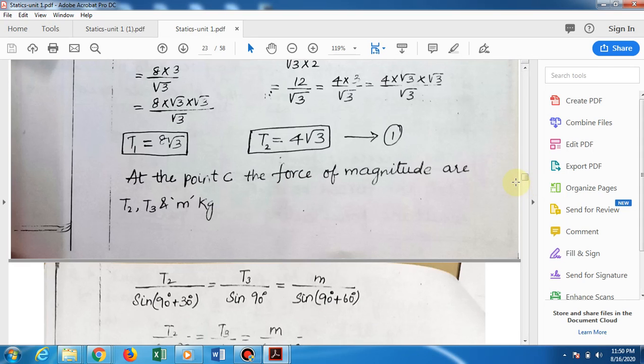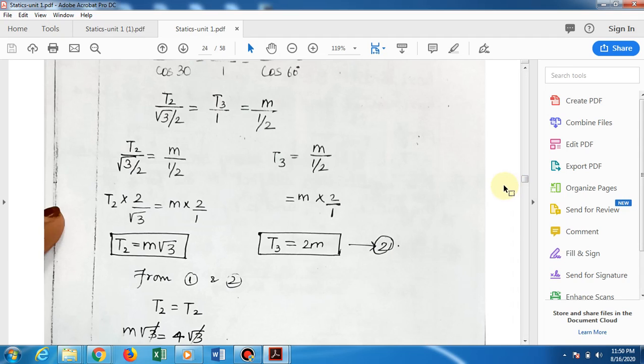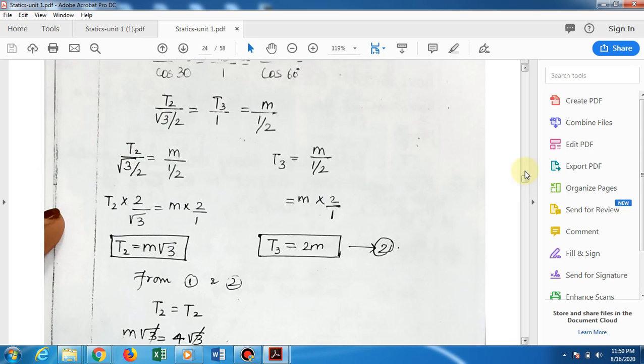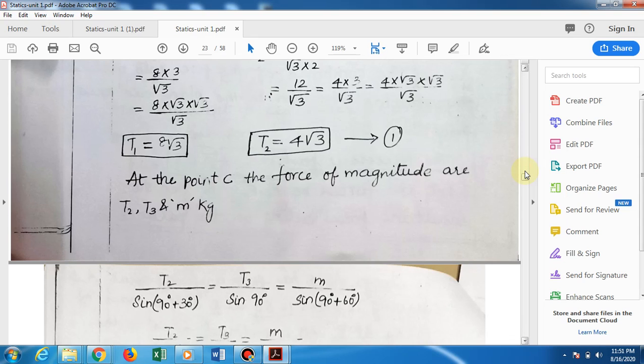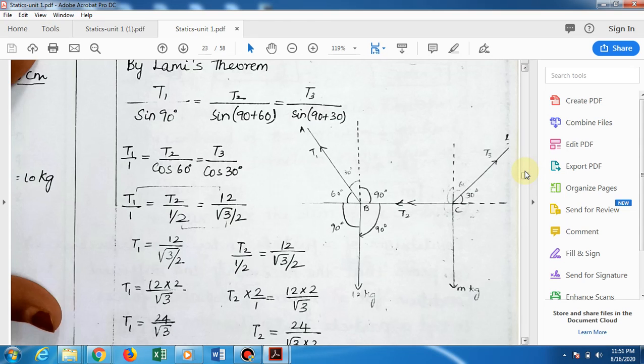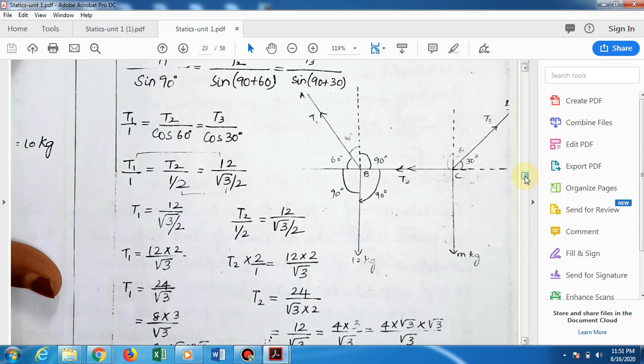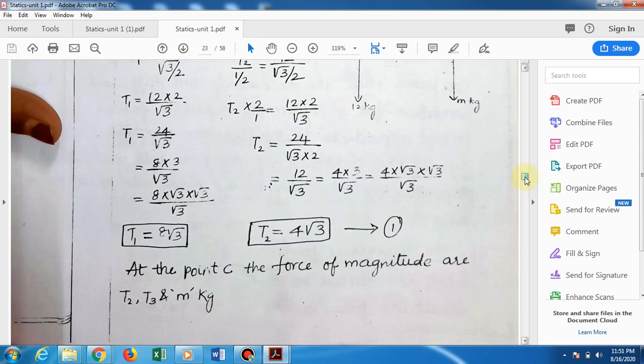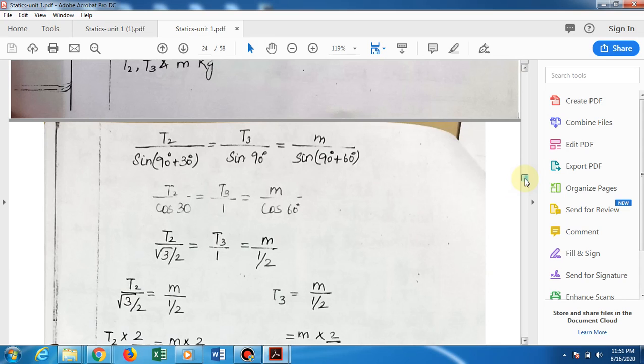As usual, T2 divided by sin(90 plus 30), T3 divided by sin 90, then m kg divided by sin(90 plus 60). By Lami's theorem, T2 divided by sin(90 plus 30), T3 divided by sin 90 and m divided by sin(90 plus 60).